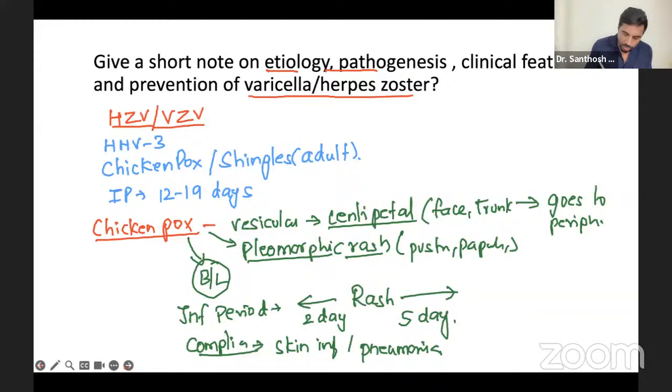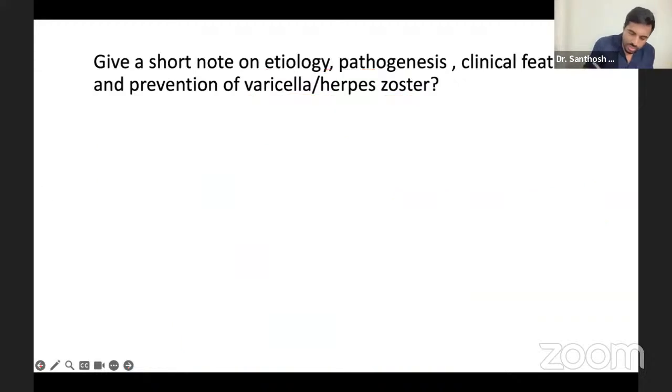Now, important is what happens when varicella infection happens in pregnancy. Pregnancy varicella is a separate question also. That's what I told, it's always important, in gynae and everywhere.